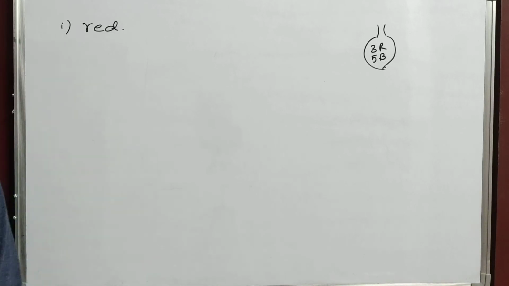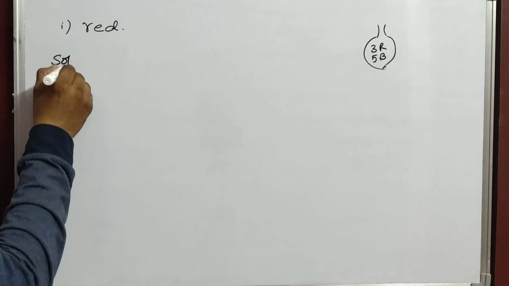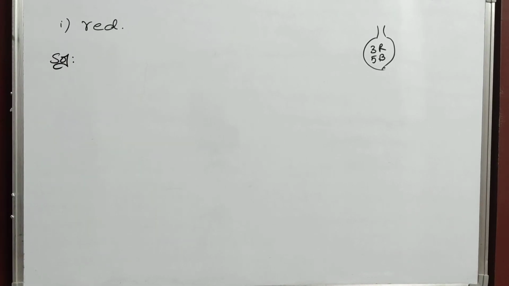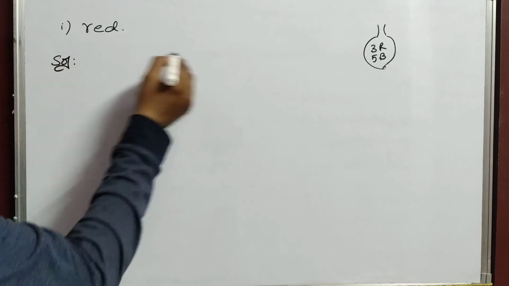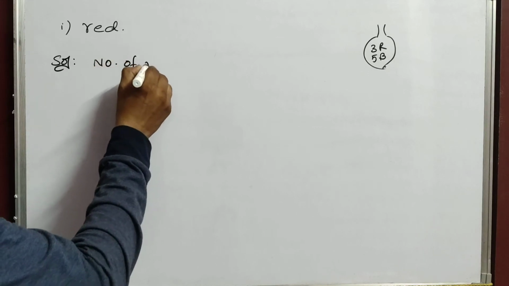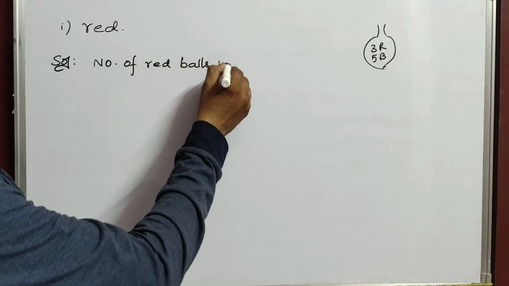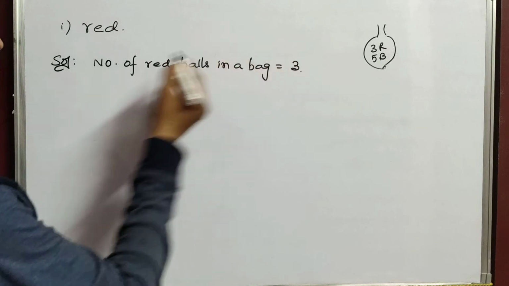See here, now first you write the solution for the 8th question. A bag contains 3 red balls and 5 black balls. Number of red balls in a bag equals 3.